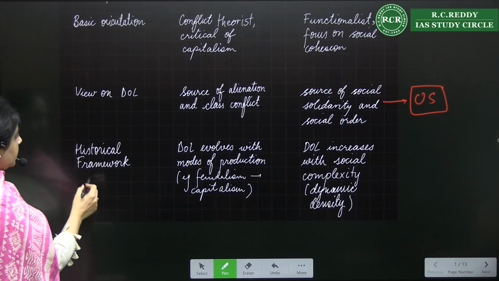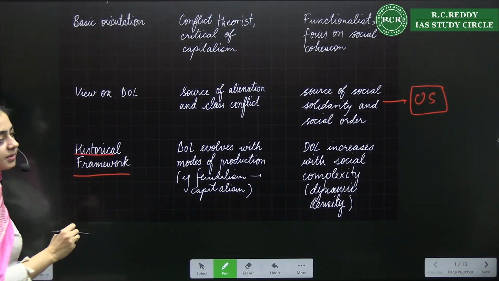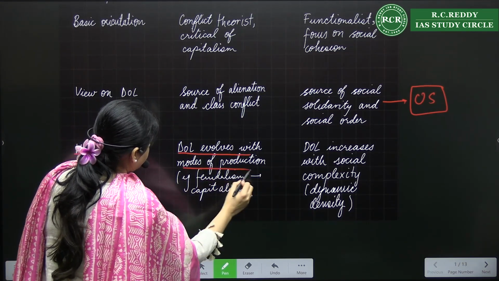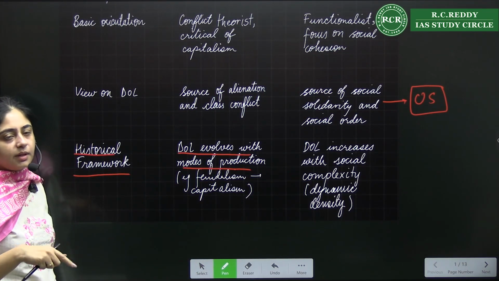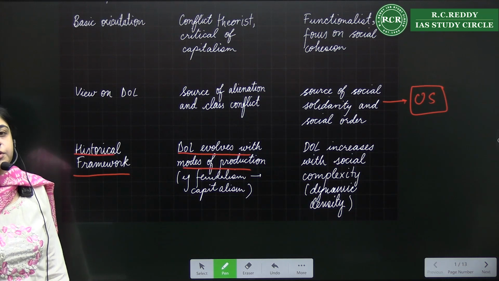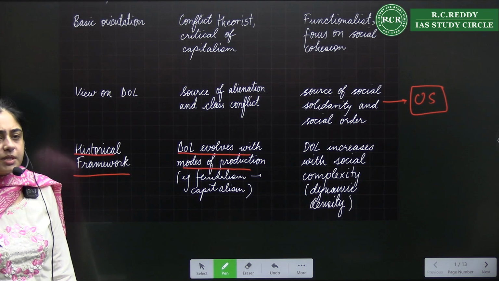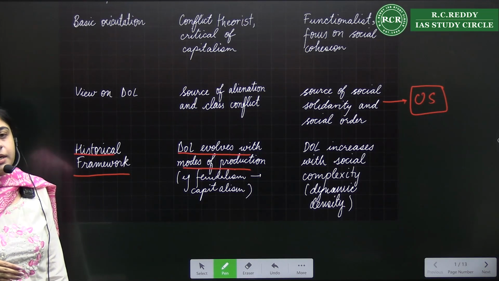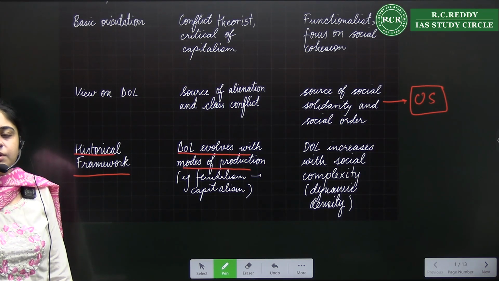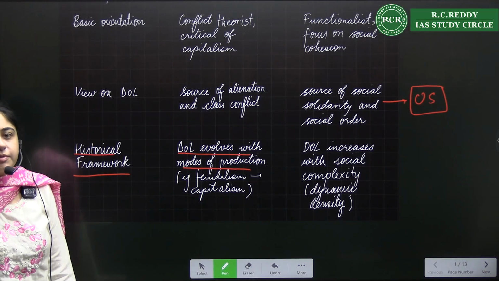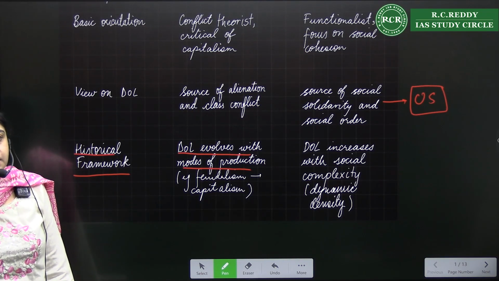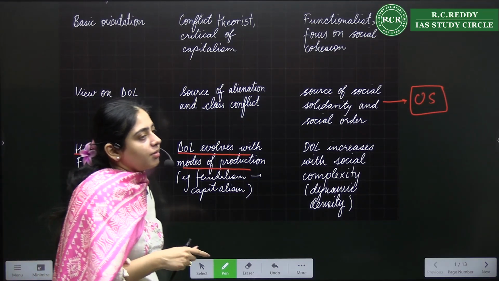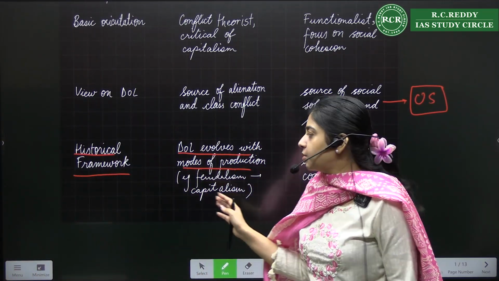Then next, historical framework. Right? How it is developing. Division of labor evolves with modes of production. Different modes come and your division of labor keeps on evolving, because division of labor is there in every mode. Right? Starting from your slavery, whenever there are two classes, it means there is a division of work. This is your work, this is other person's work. So there is an evolution of division of labor from modes of production.